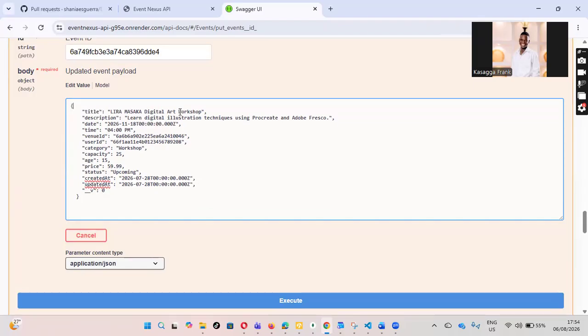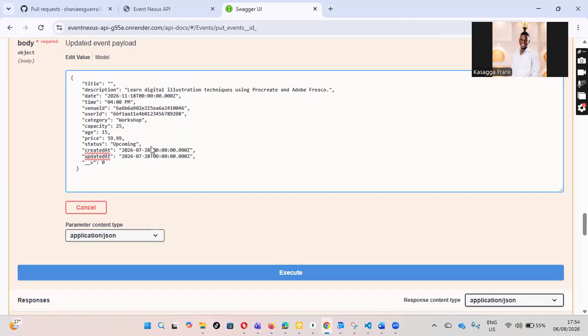Before I do all of that, I'll first show you the error code that is given when something is missing or not given. I'll just remove the title for a start, just to show you the error. The error handling is working, the try catch block.